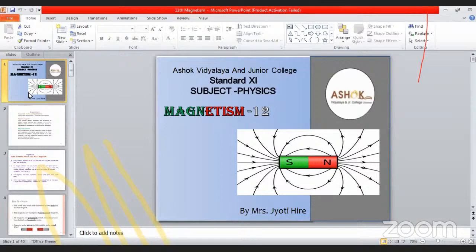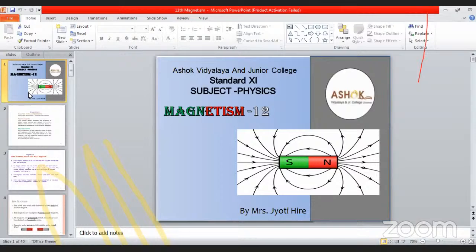If you solve this, 2 cos theta square, that is 4 cos square theta plus sin square theta. Those students who have mathematics can understand here. This 4 cos square theta, we can write as 3 cos square theta plus cos square theta. This is nothing but the distribution of 4 cos square theta, that is 3 cos square theta plus cos square theta plus sin square theta.